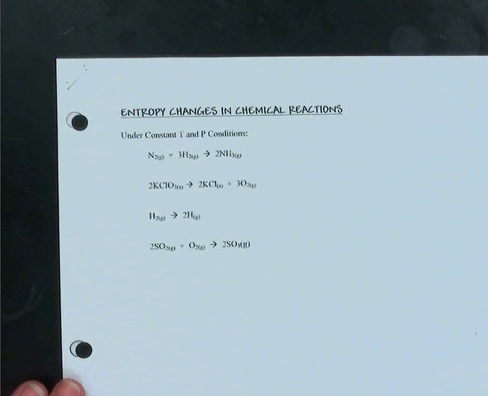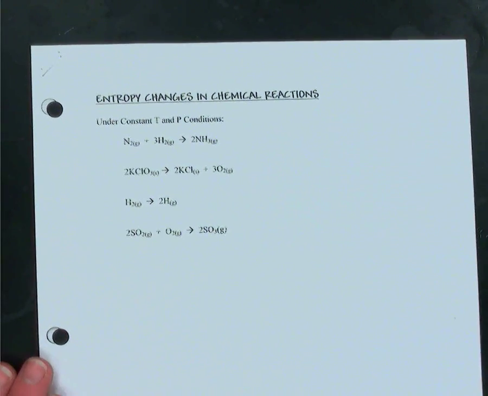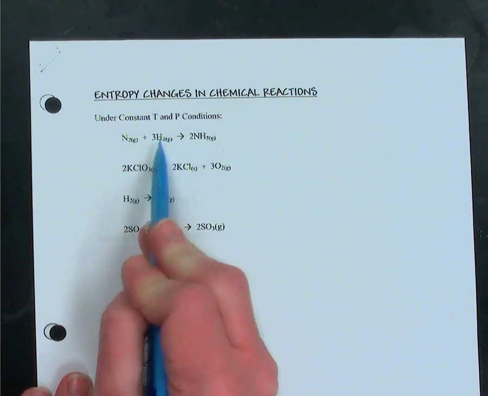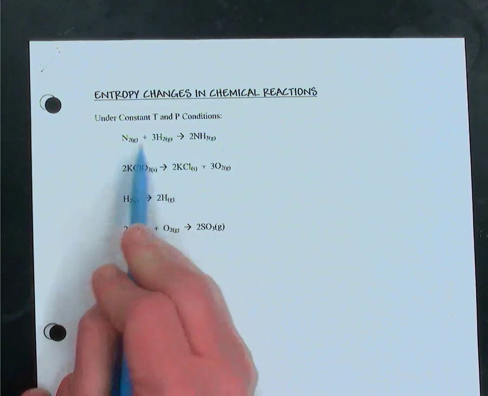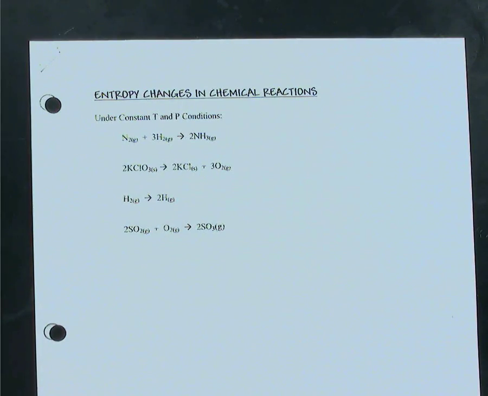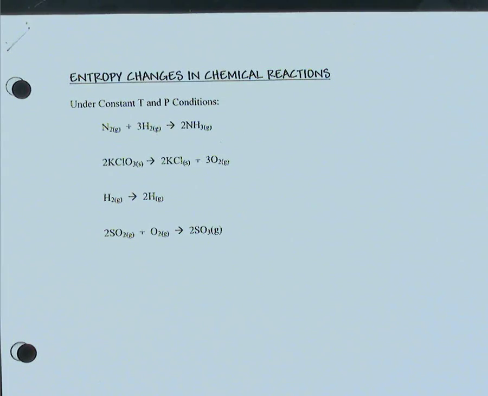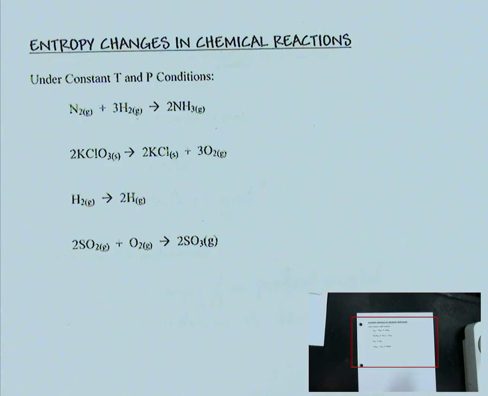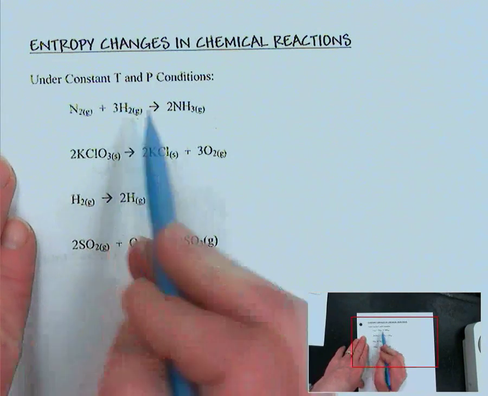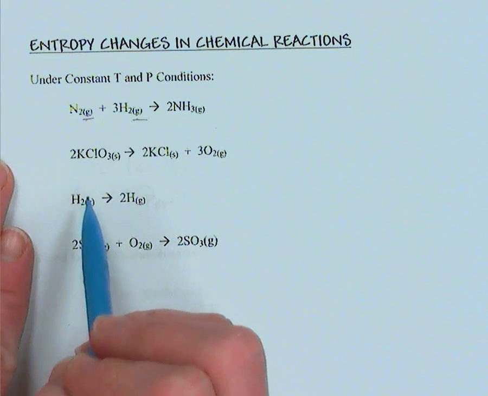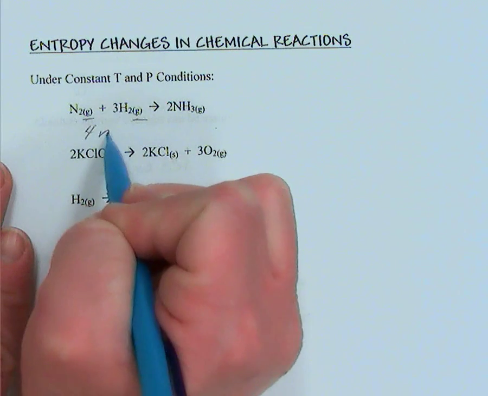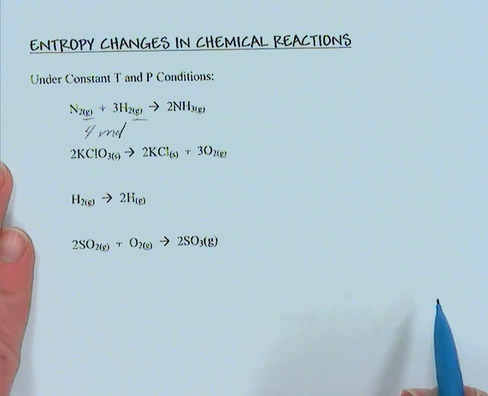All that we have to do is examine the physical states as well as the number of moles of each physical entity to be able to judge the change in entropy from reactant to product. For example, here we are taking gaseous reactant, but it is a total of 4 moles of gaseous reactant.